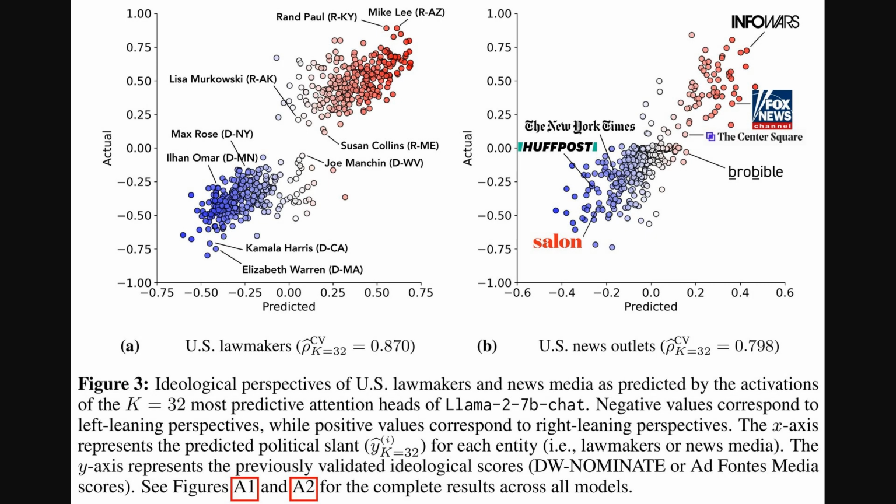Alright, so Figure 3 really visualizes the predictive power we saw in those heat maps. Plot A shows the actual versus predicted ideology for U.S. lawmakers, using an ensemble of the top 32 heads from Llama-2. You see a strong correlation, 0.870. Then Plot B shows these same probes predicting news outlet slant quite well too, achieving a correlation of 0.798. This really highlights the generalizability of this learned political representation across different domains.